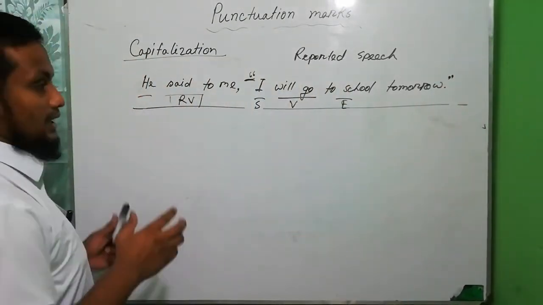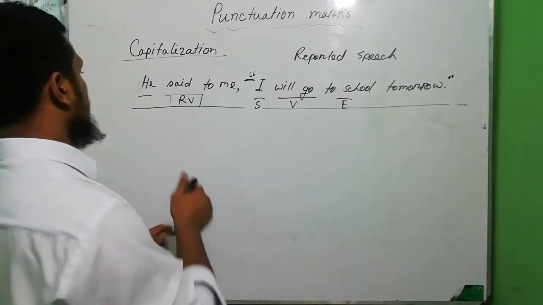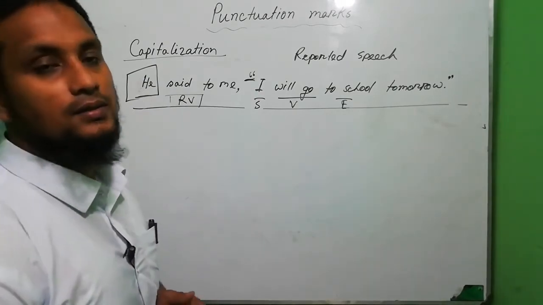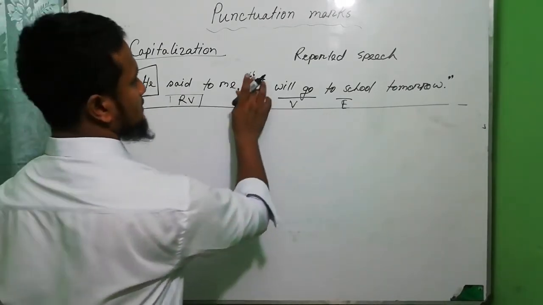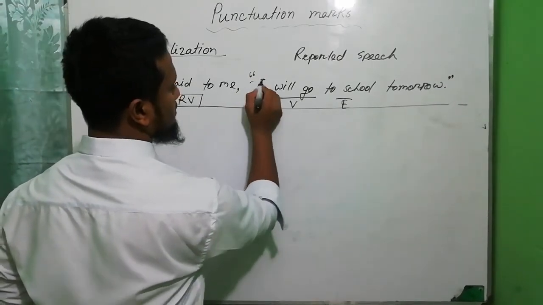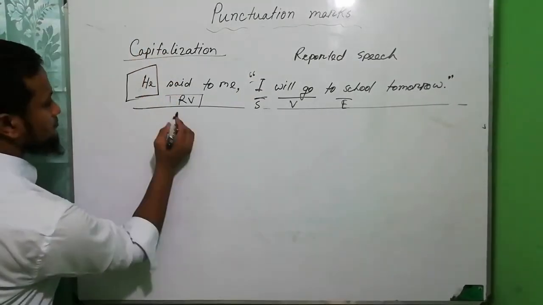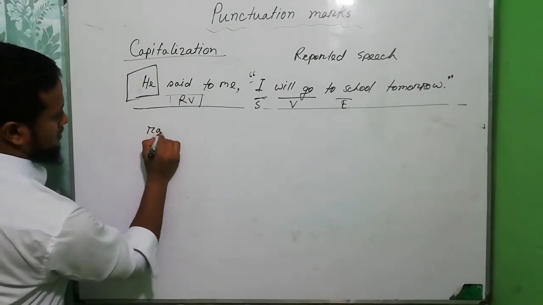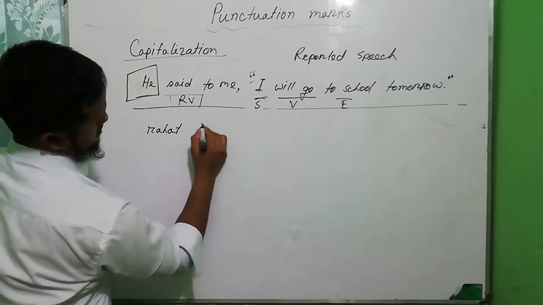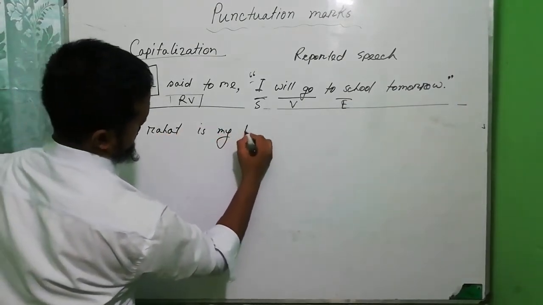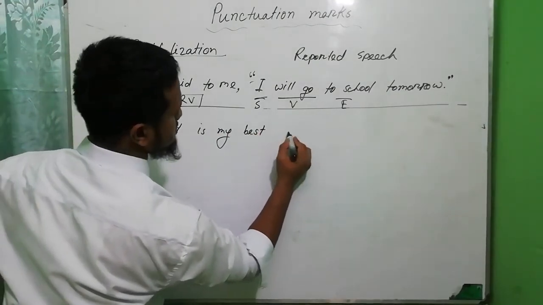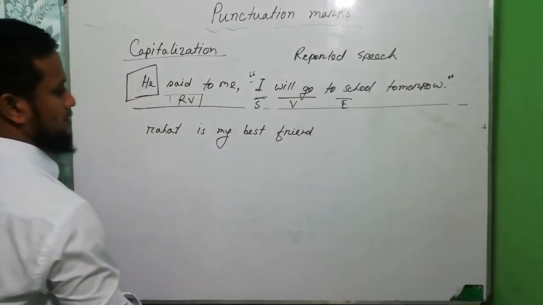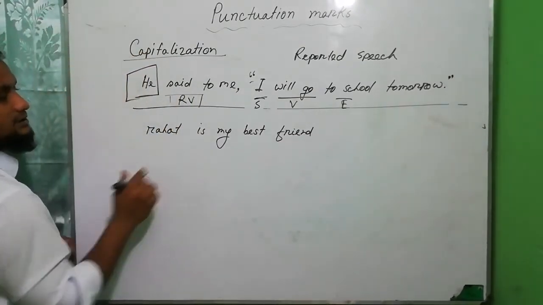Okay, and now we can learn the first letter of any sentence should be used capital letter, and after the inverted comma we have to use here capital letter. Okay, Rahat is my best friend.